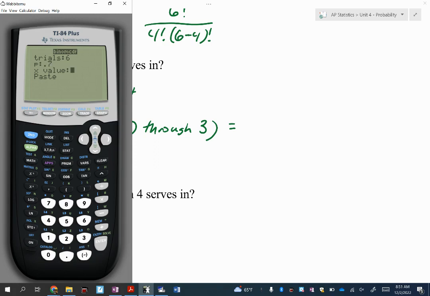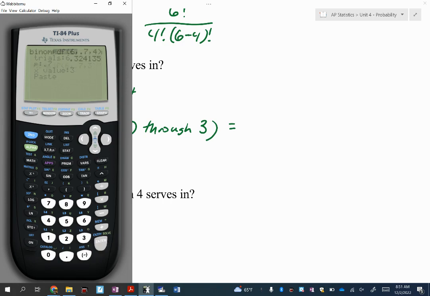CDF, whatever number you put in, is going to do that number and all the numbers below it. So if you put in 4, it's going to include 4, and 3, and 2, and 1, and 0 out of 6. Do we want it to include 4? No. So that's where you think, and I think Estrella said this yesterday, maybe Carolina said it, you're thinking always one less here. So if it says at least 4 out of 6, I'm thinking put 3. So this will tell me 0 out of 6, 1 out of 6, 2 out of 6, all the way up to 3 out of 6, the number I put.